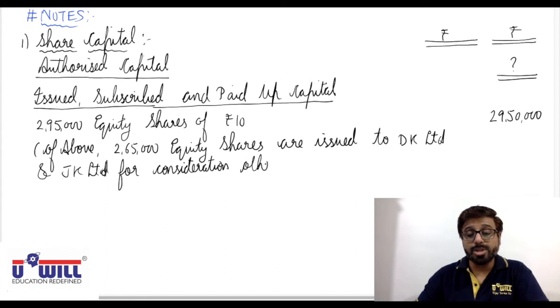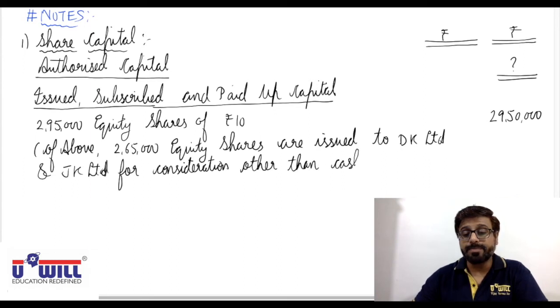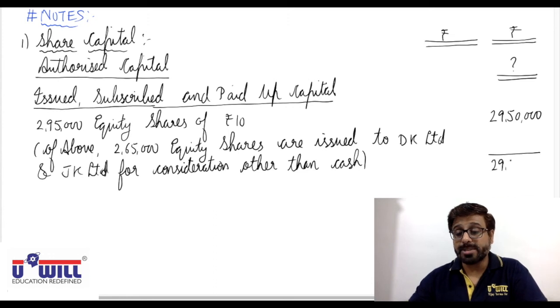That disclosure we always have to mention, how many shares are issued for consideration other than cash. Total will be 29,50,000.